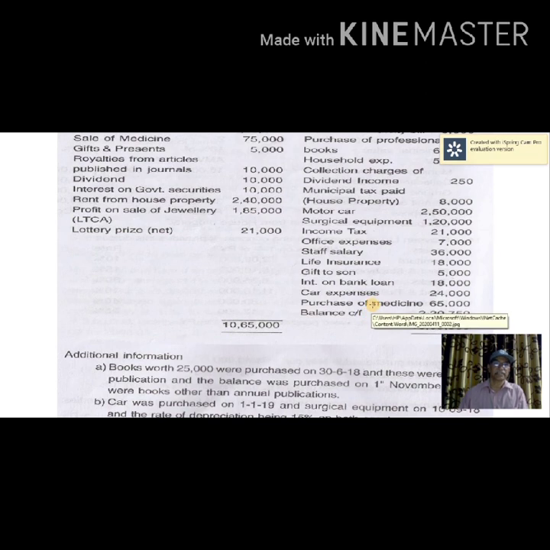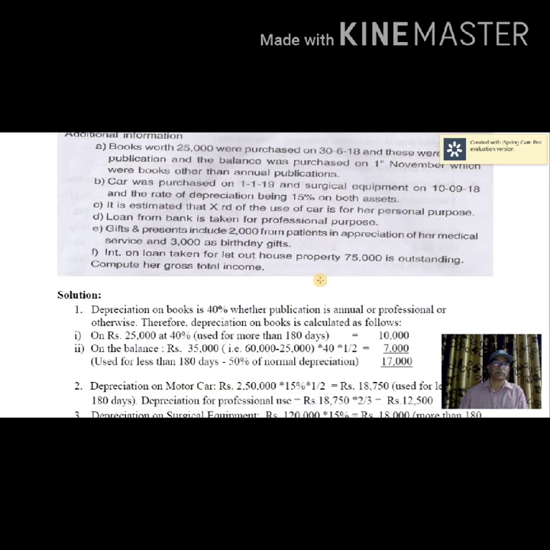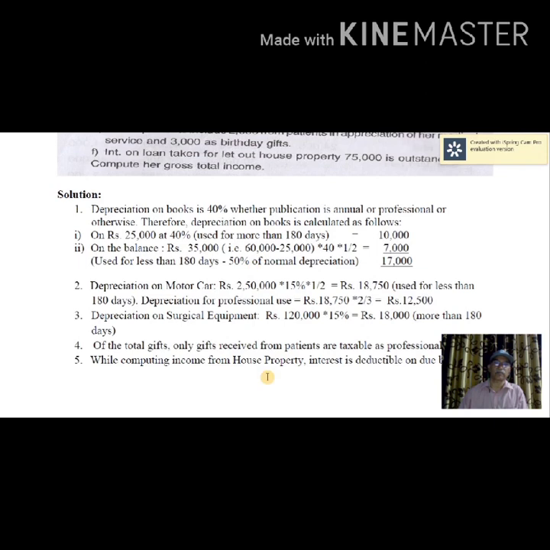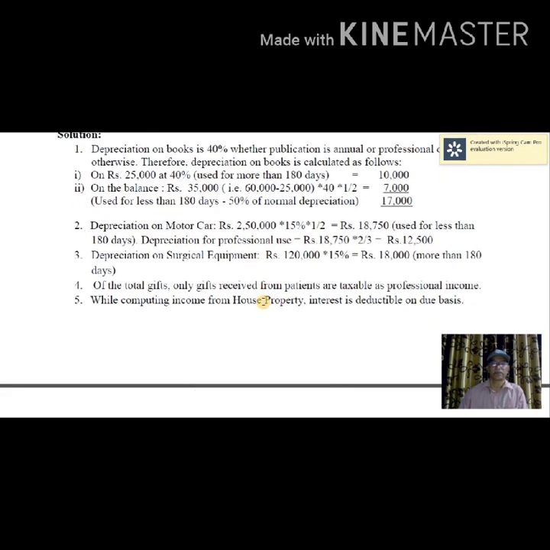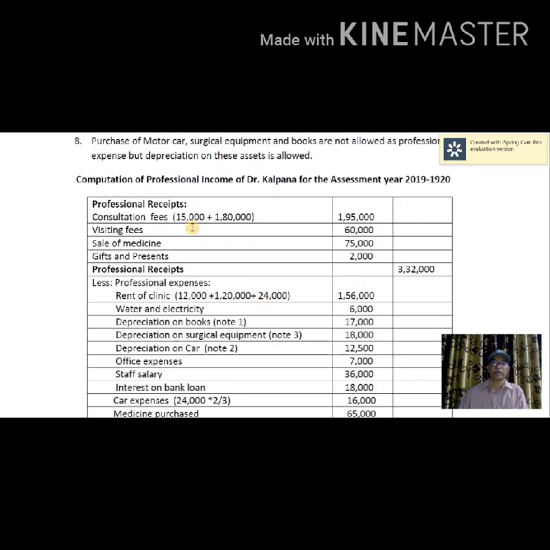I have already explained these additional points, and I have given certain notes here. I have already explained all those things earlier. Now straight away come to the computation of professional receipts. It is summed up here. 1,95,000 consultation fees, visiting fees 60,000, sale of medicine 75,000, gifts and presents after excluding gifts received from people other than the clients. Total amount is 3,32,000.